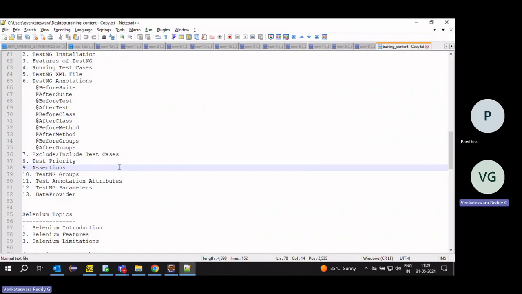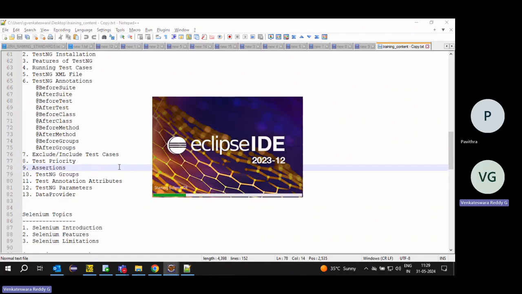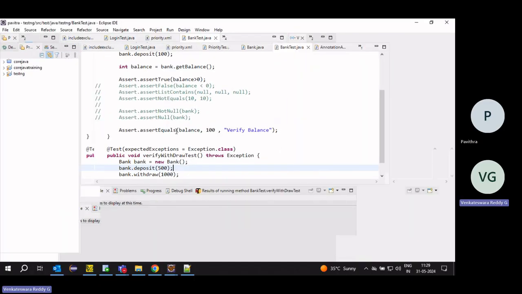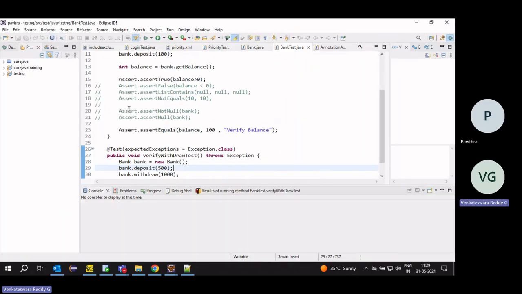Right, groups. Suppose I have 100 test cases and want to execute multiple tests. How do I execute them? I have to create the TestNG file, add all the test cases and modules, and then only I can run it. Tomorrow, someone may ask me to run some smoke test cases.